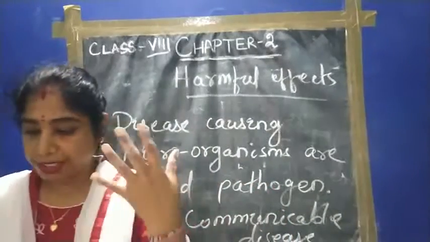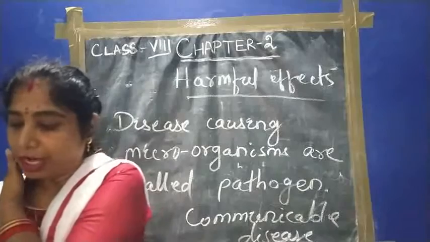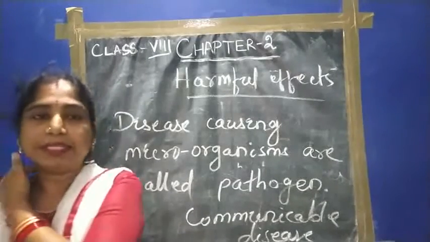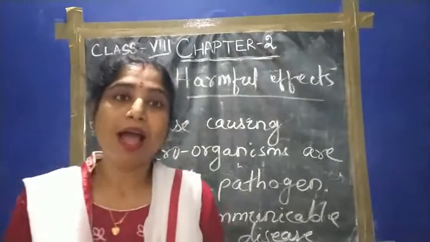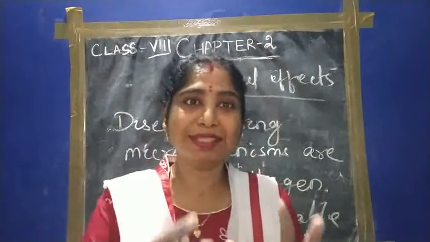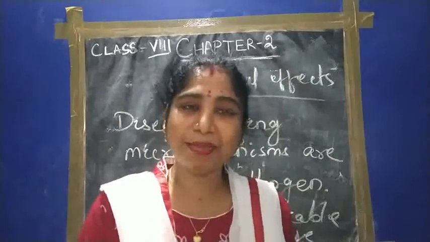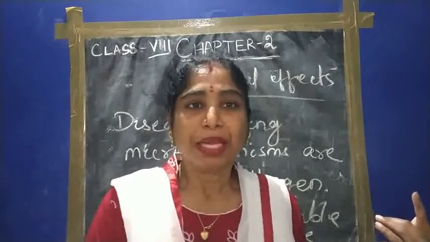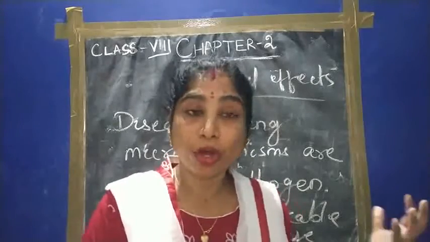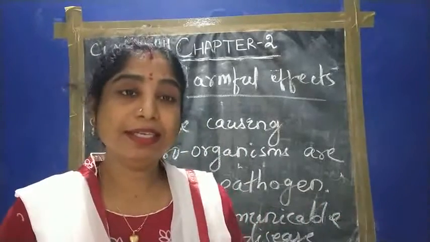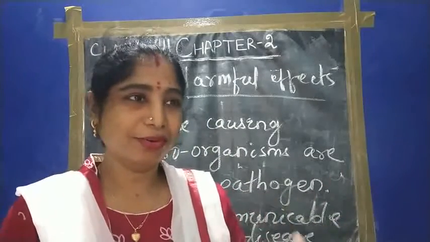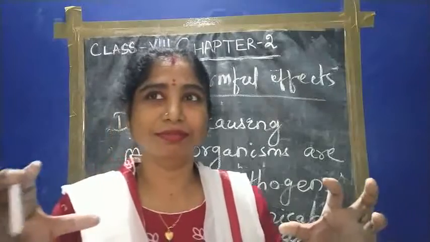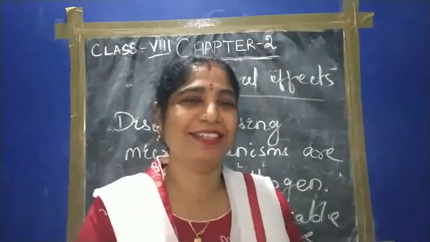Examples are cholera, common cold, chickenpox, tuberculosis, influenza. Nowadays the best communicable disease example is COVID, the disease caused by the coronavirus, which is the most eye-catching disease nowadays.